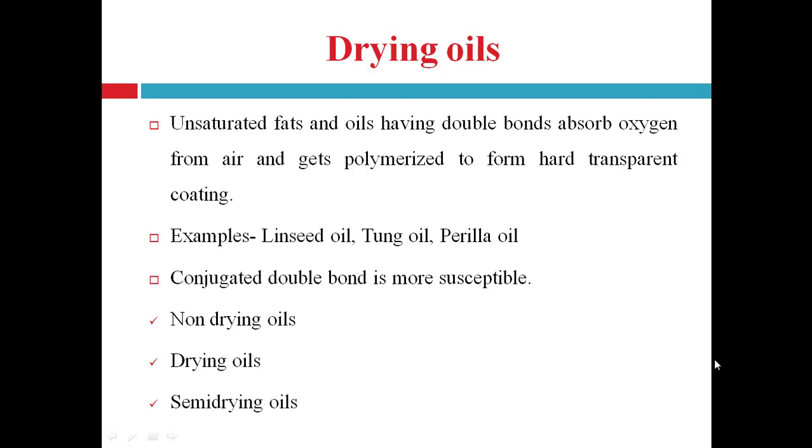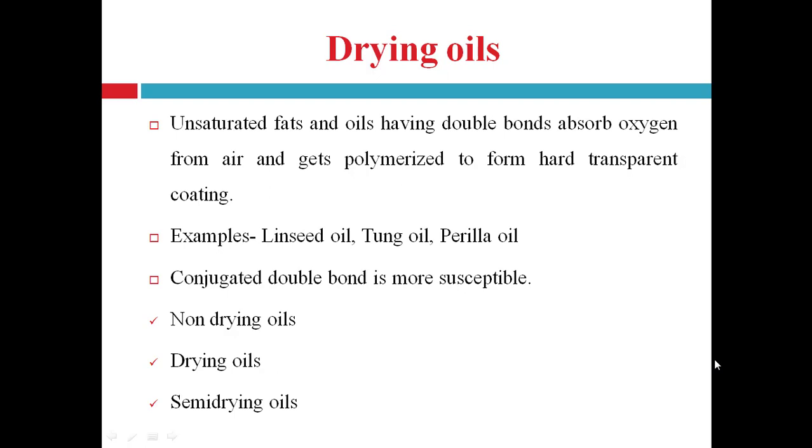If the given acid contains a conjugated system of double bonds, right, then drying takes place much more rapidly as compared to fats containing non-conjugated double bonds, right? The drying process involves addition of oxygen to the unsaturated bonds, right, and causes some amount of polymerization.